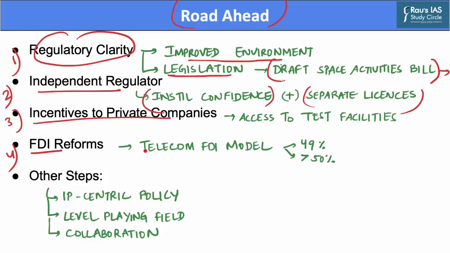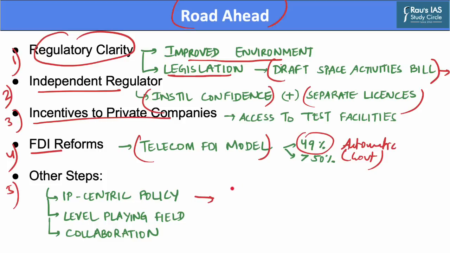The government can consider implementing the telecom model for FDI, which allows investment up to 49% under the automatic route, as well as investments of more than 50% under the government approval route. There are other steps that can encourage private sector participation, such as creation of an IP-centric policy to create reforms where local industries can invest in building their own intellectual property and products that can match global standards.